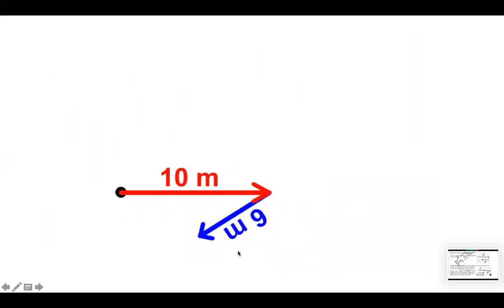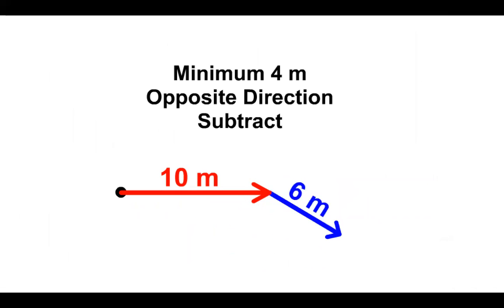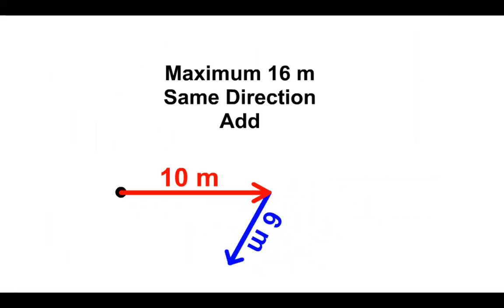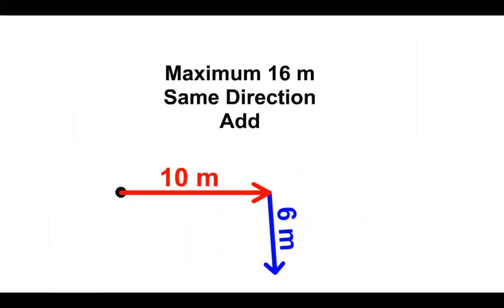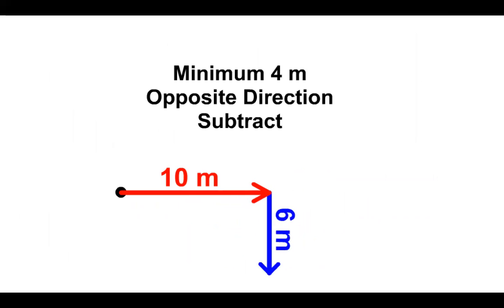So this is what I was talking about. When you are adding two vectors in the same direction, you just add them, 10 plus 6, 16. And when they are in opposite direction, you subtract, then 10 minus 6 is 4.